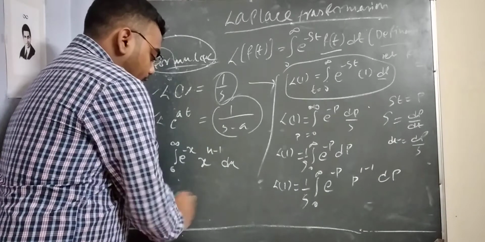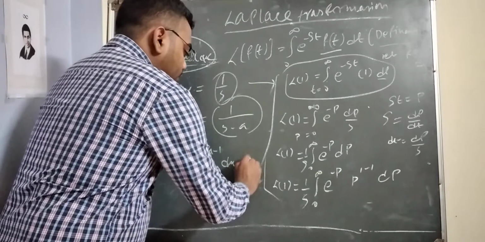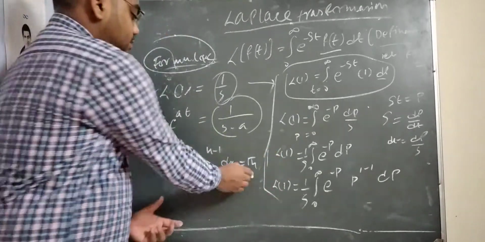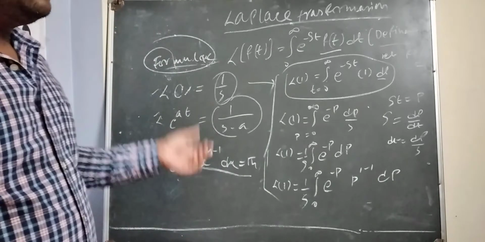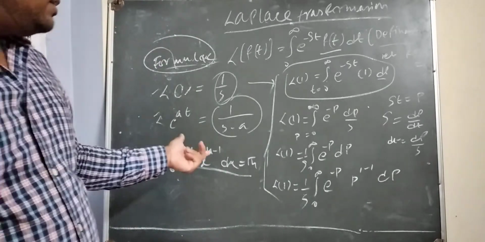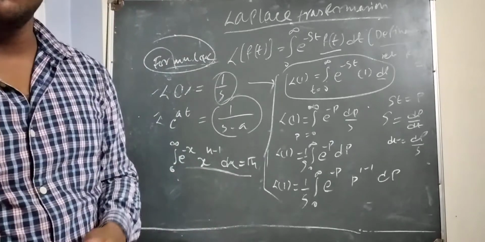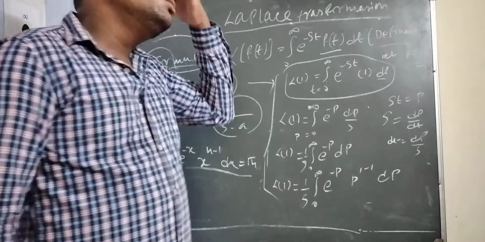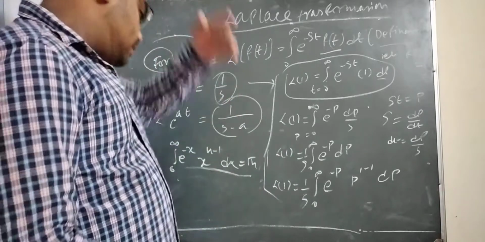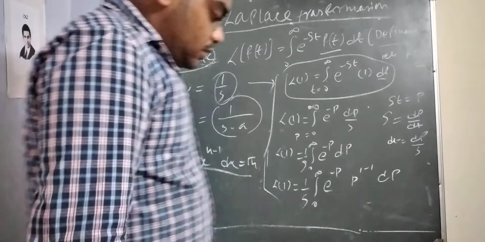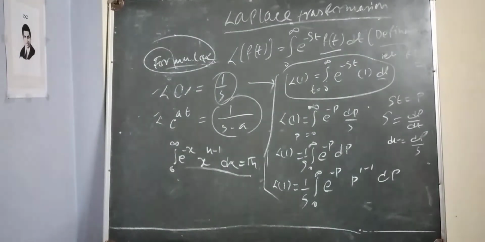This is a basic formula of integration. We have to know the gamma function and beta function also, because gamma and beta help us a lot to solve integrals.